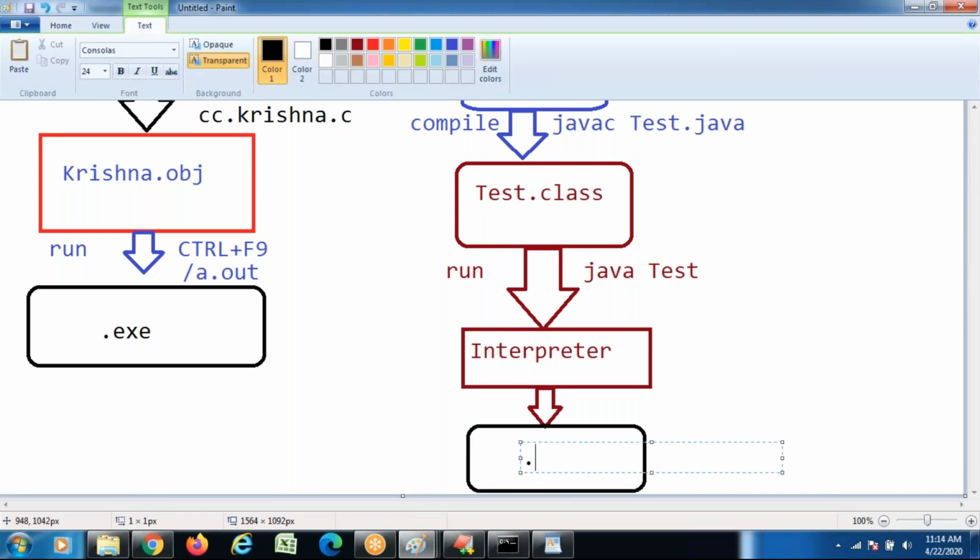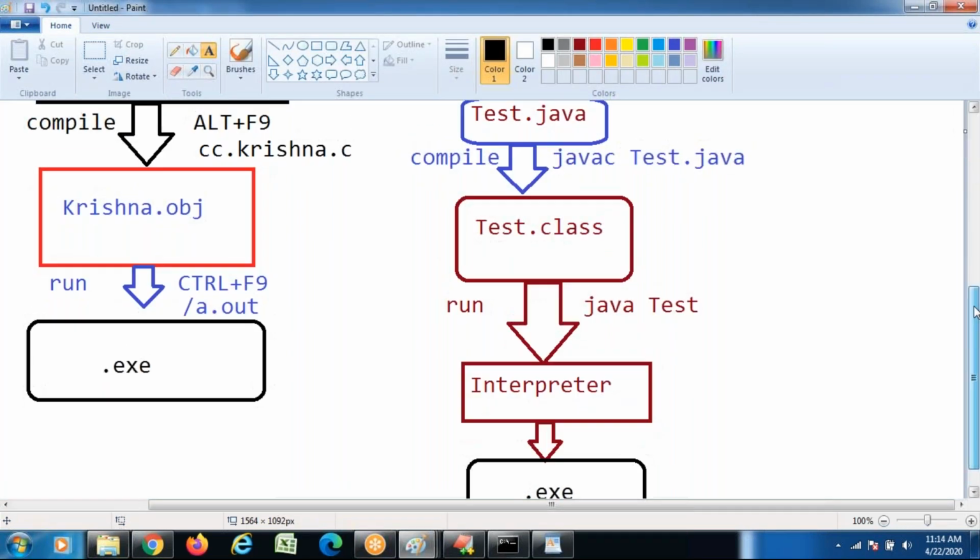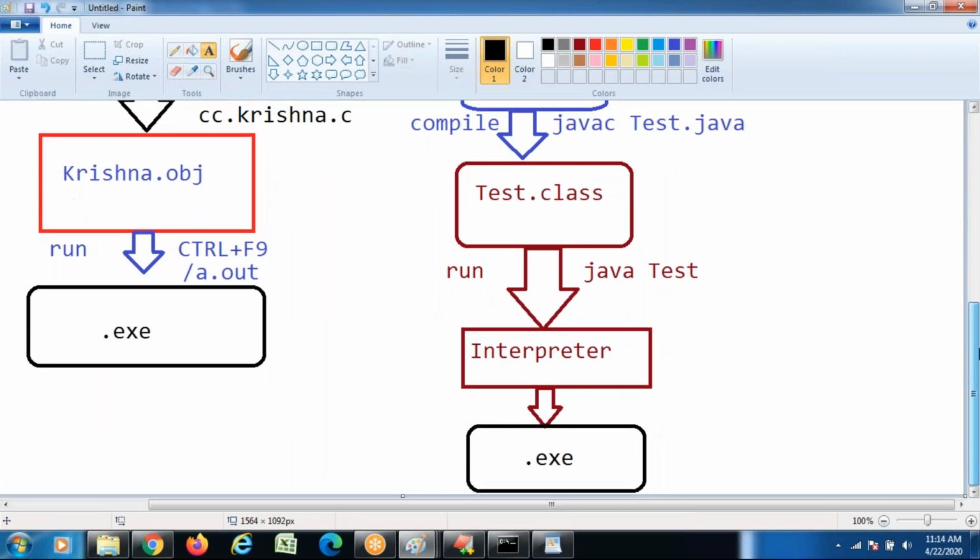To execute the Java program, save it with the .java extension, compile it and generate its dot class file. Through the dot class file, execution is possible.